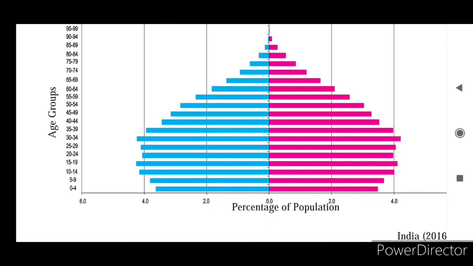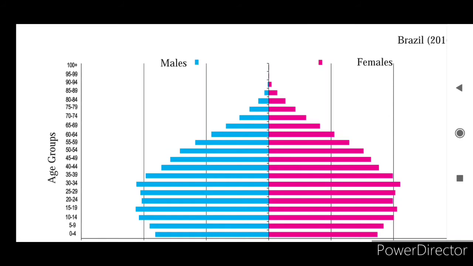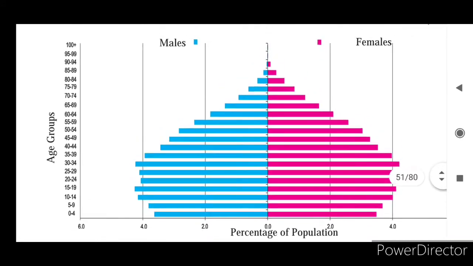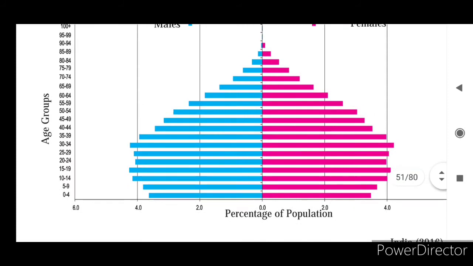So there, can you see the blue line and pink line? So you will find here the females number and males number. Again, in the 5 to 9 years, 10 to 14 years, and upside is given 90 to 94 years. So like that the pyramid is showing. So here in some places we can find female number is more, all the places female number is more in Brazil. All age groups, maximum we cannot say exactly.